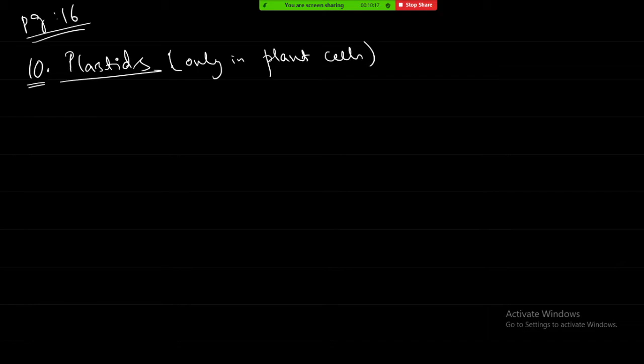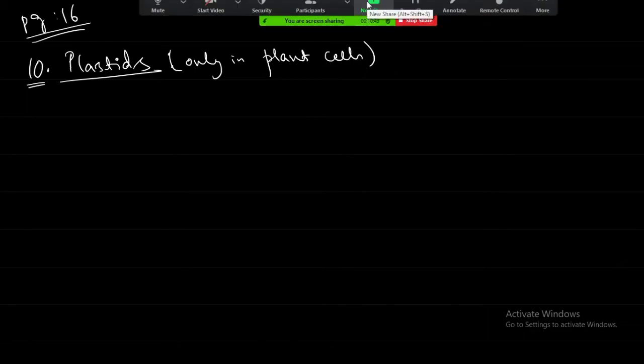Plastids are special structures, organelles, which have a double membrane. There are several types of plastids. The most common one is the chloroplast. It contains the green pigment chlorophyll. It has a double membrane and it contains DNA also. They have disc-like structures called thylakoids. So let us see.